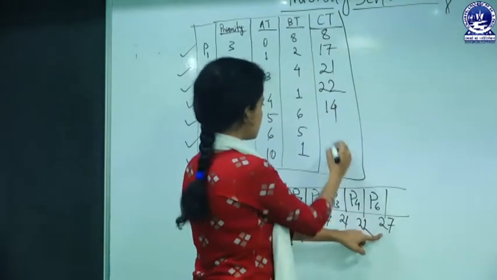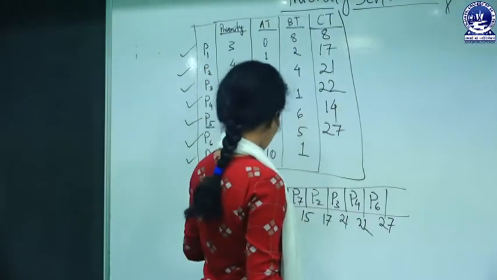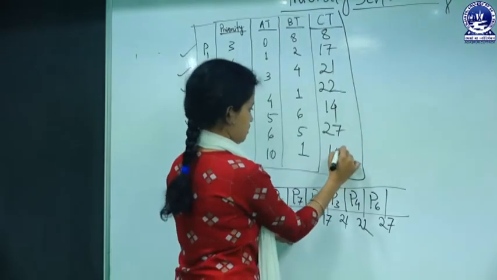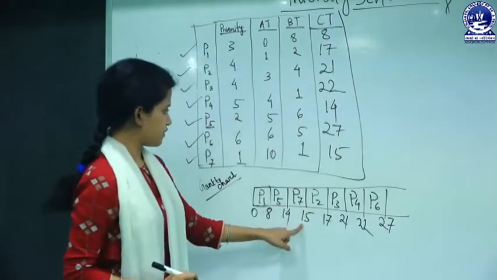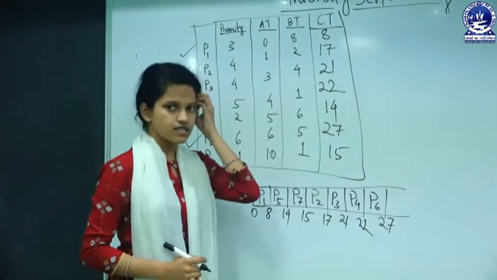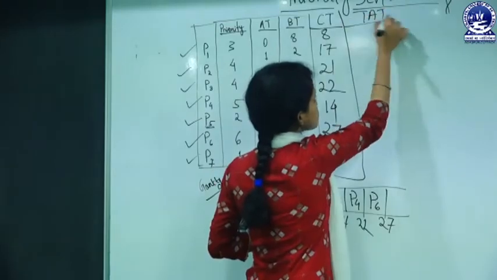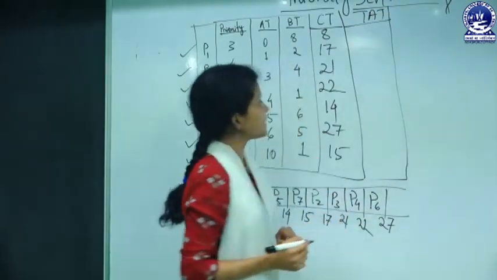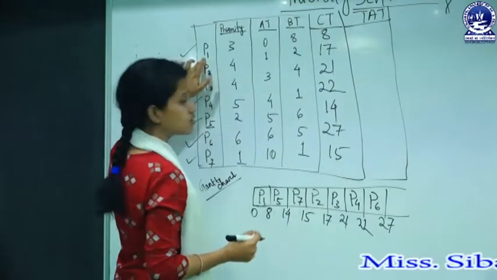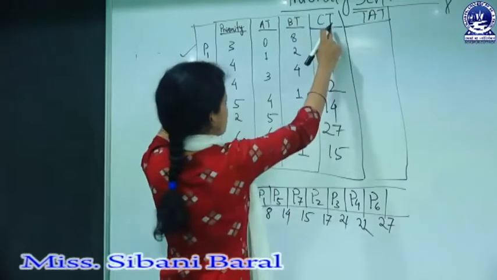For P6, that is 27, and for P7, the completion time is 15. Fine. Next is turnaround time. Turnaround time is completion time minus arrival time.